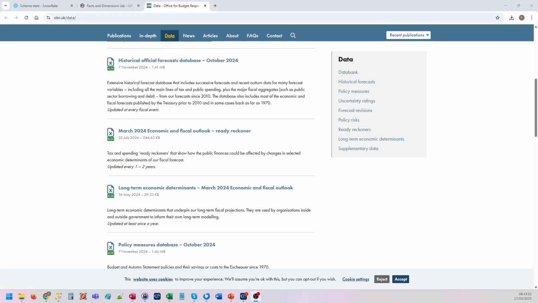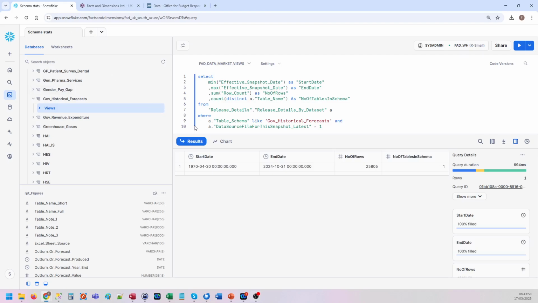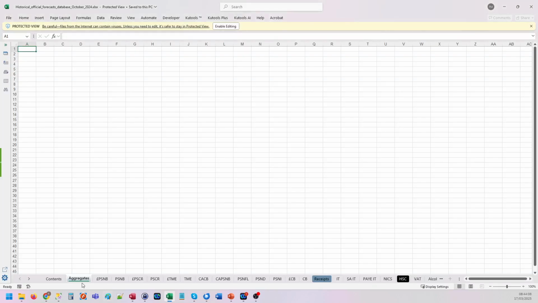This is covering the Office of Budget Responsibility Historical Official Forecast database. Now, there's only one table with so far 25,000 rows, data going back to 1970. That data actually comes from a pretty horrendous spreadsheet.